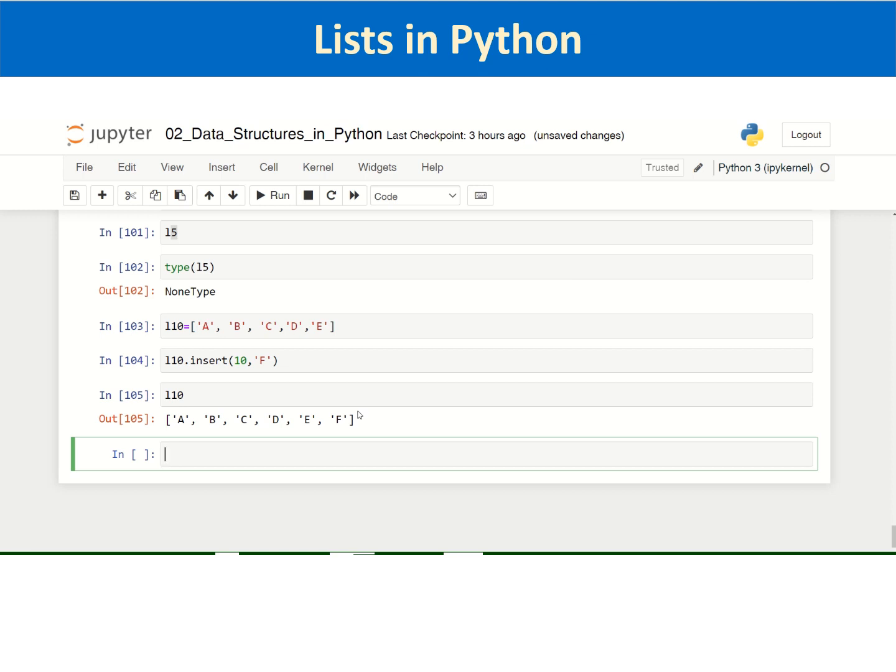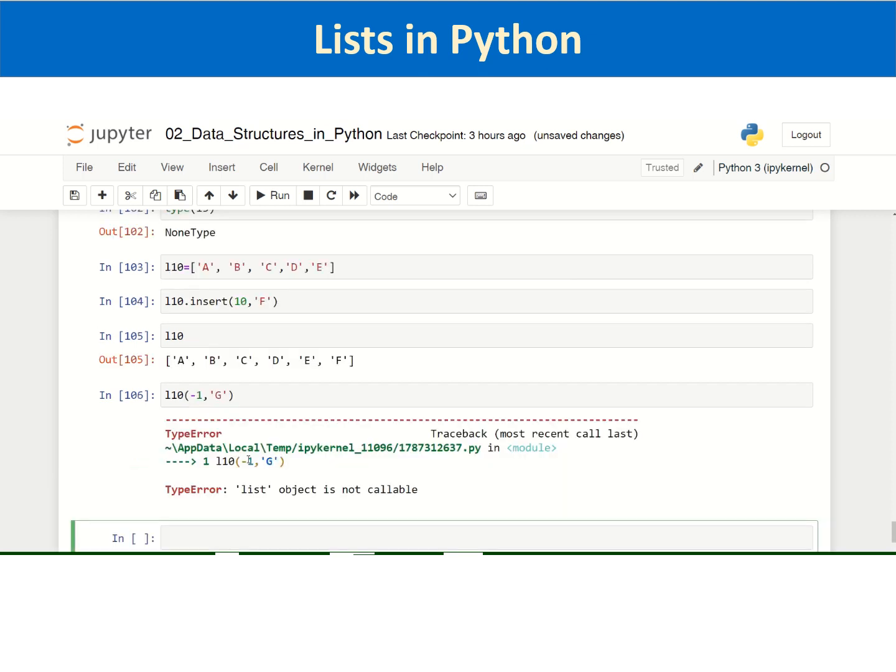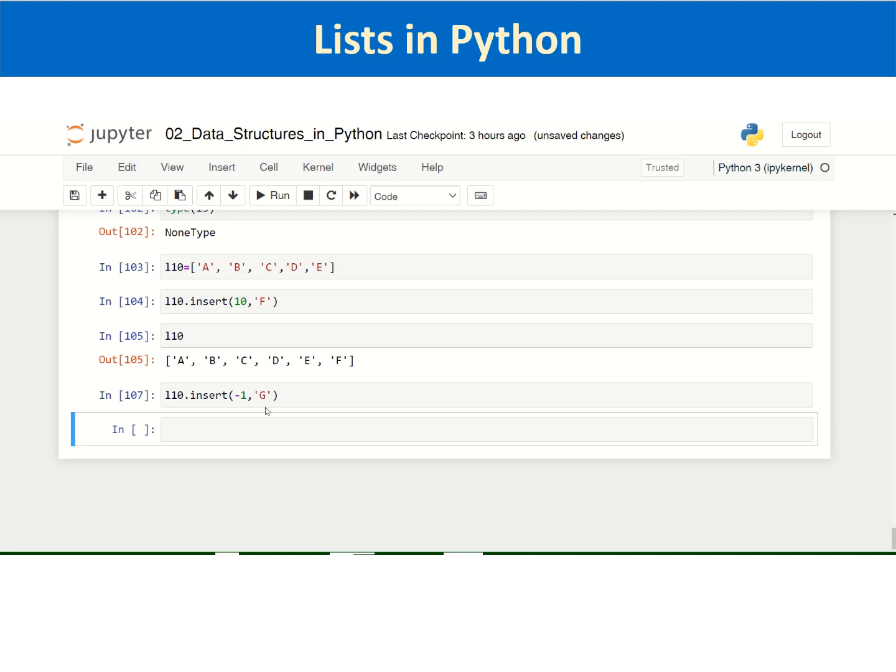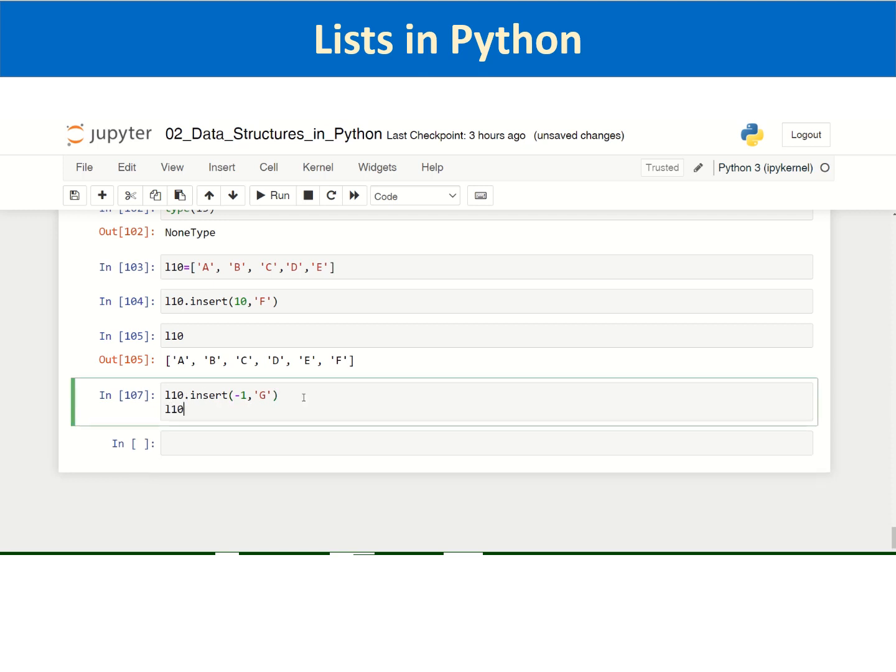If you are giving an index which is out of range, it inserts at the end. Generally, to insert anything at the end, you can do it by using the negative index. That is, you can insert at index -1 G, and let us execute it. Sorry, on L10 we have dot insert, and let us execute it, and you print L10.